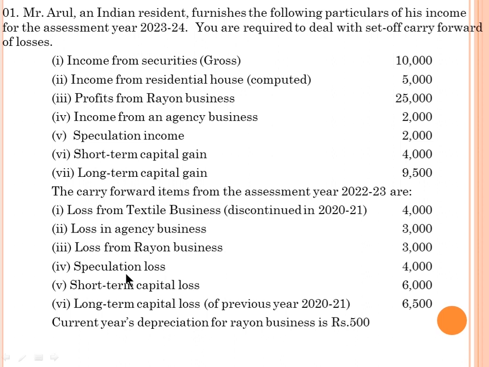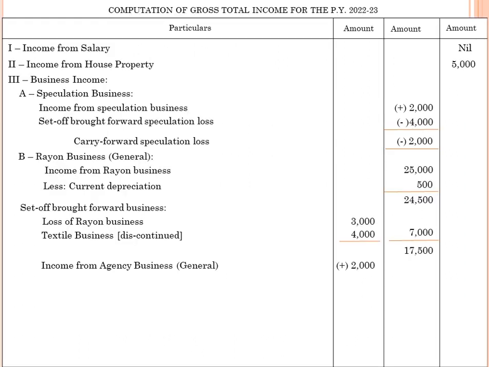So income from agency business 2,000, set off the brought forward loss 3,000, and the excess loss of 1,000 we set off against rayon business as per the provision of intra-head adjustment. 1,000 rupees we adjust out of rayon business, and the balance income under the head profits and gains is 16,500.